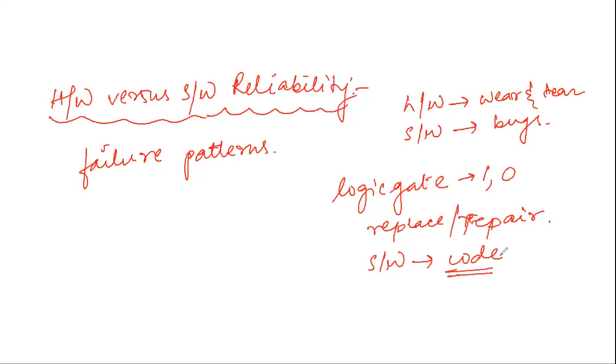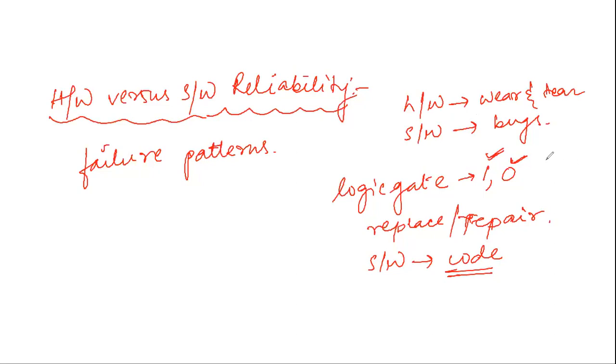For this reason, when a hardware part is repaired, its reliability is maintained at a particular level. Suppose my logic gate is stuck at 1 and is not functioning at 0, while normally it should function at both 1 and 0. After repair or replacement, it will go back to its normal operation.